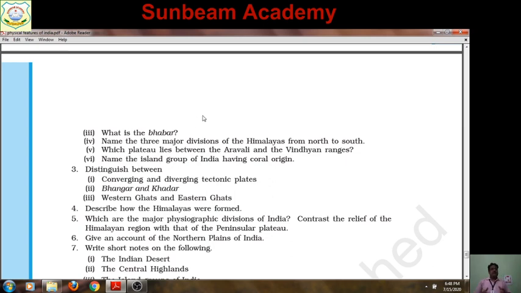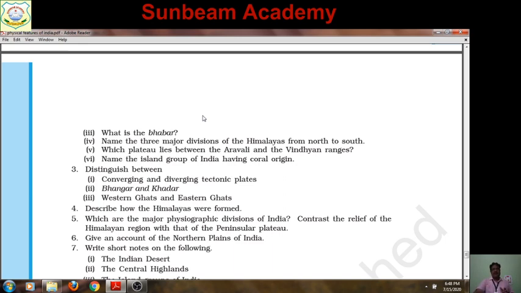Bhabar is a narrow belt of pebbles lying at the foothills of Shivaliks, where rivers disappear. So related to Bhabar, it will be there in notes. Name the 3 major divisions of Himalaya from north to south. Notes already sent up to this part, up to the Himalaya. Again I will send. And from north to south, they are the Himadri, Himachal and Shivalik.